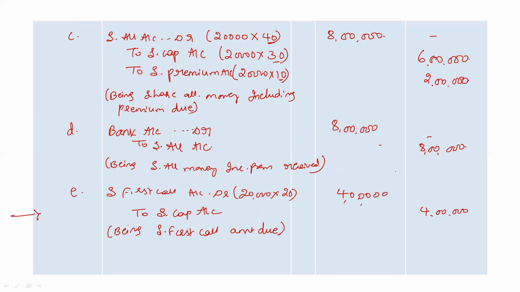So in the allotment due entry, we will just add one extra thing, that is credit to share premium account, because premium is our profit. We know always profits, incomes and gains are credited. So we have credited share premium account. This is the only addition which we need to do. I hope it's clear up to here.